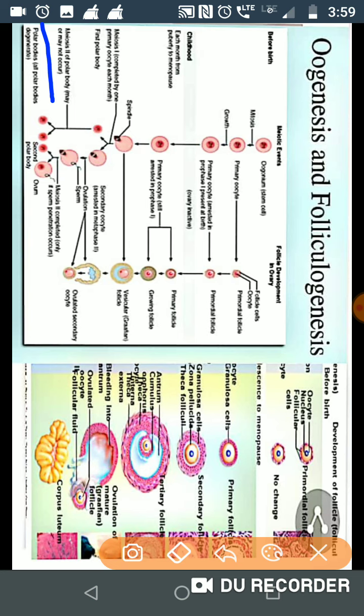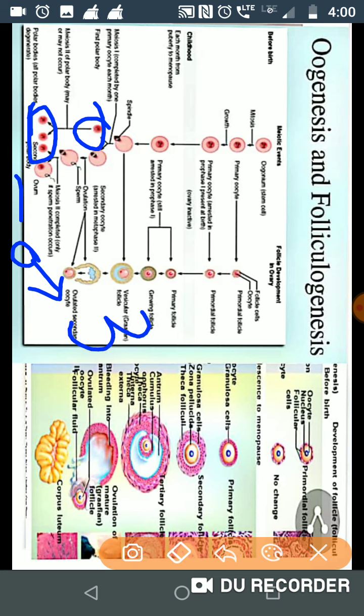When the sperm comes and reaches the ova, this secondary oocyte completes meiosis 2 and divides into two daughter cells. One is a polar body and the second one is the ova, which fuses with the male gamete. The polar body from meiosis 1 also divides into two. So ultimately how many polar bodies form? Three, and one ova forms.